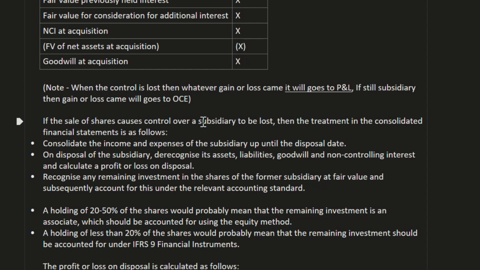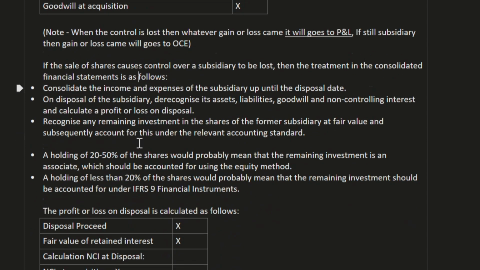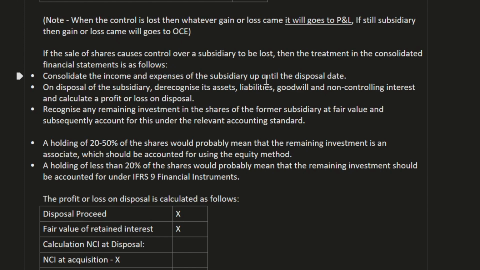If the sale of shares causes control over the subsidiary to be lost, then the treatment in the consolidated financial statements is as follows. Consolidate the income and expenses of the subsidiary up until the disposal date. For example, suppose we sold our subsidiary shares on 31st of August and we lost control. We had 90% and we sold 60%, so we are now left with 30%. On 31st of August we lost control. Therefore, we will consolidate from 1st of January to 31st of August. From 1st of September onward, it will not be consolidated anymore.